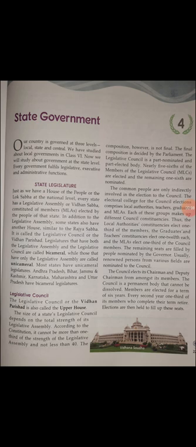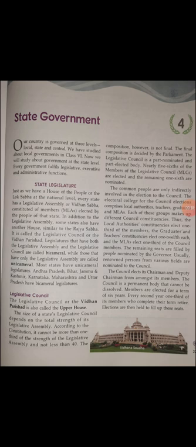Okay, so open your book, page number 223, and the chapter is state government. Today we will discuss the state government. What is the name of our state? Our state name is West Bengal. We live in West Bengal state. We also have one government in West Bengal, and we will discuss that state government today.